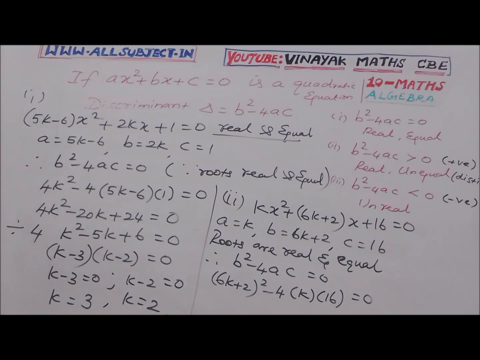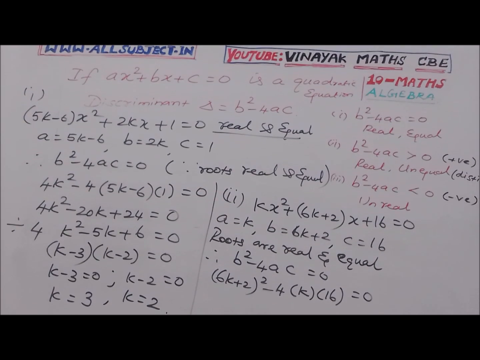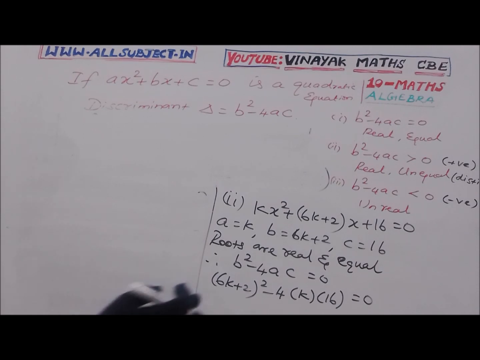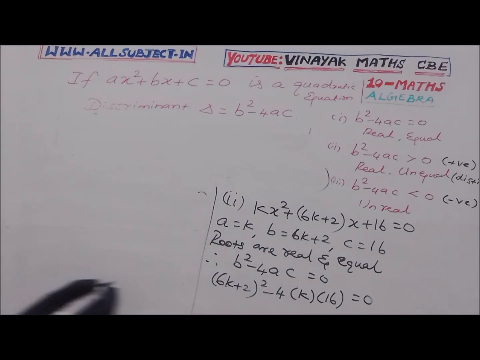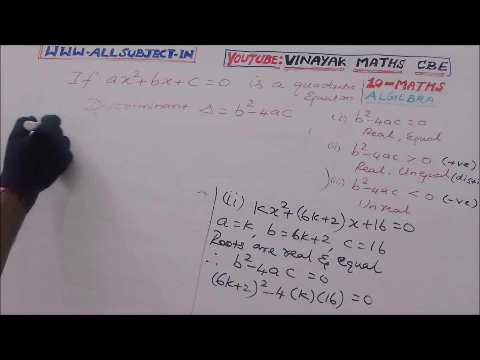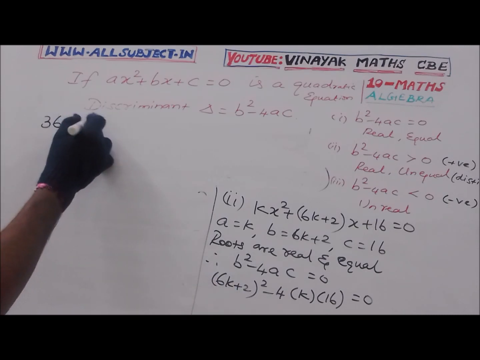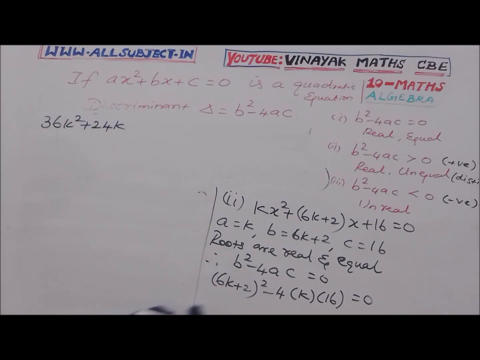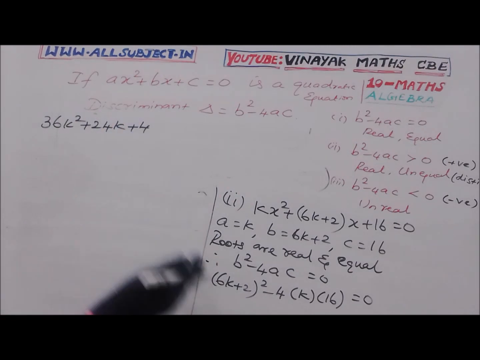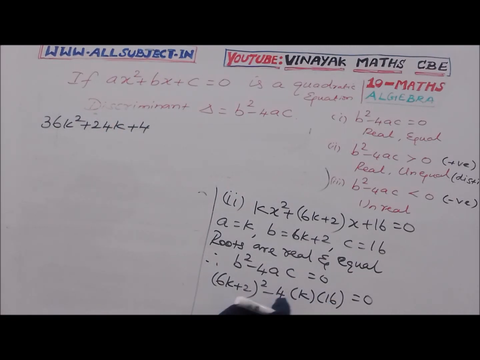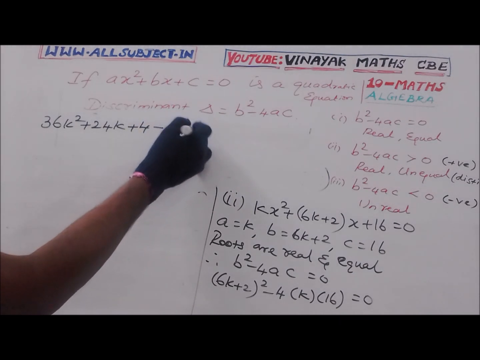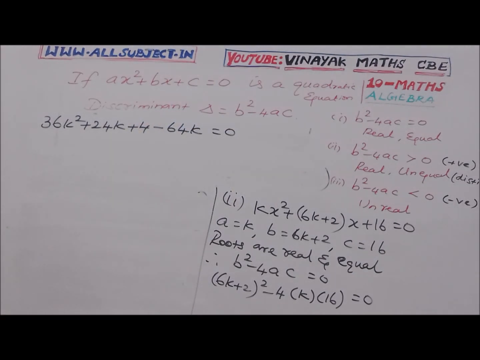Now expanding by the a plus b whole square formula: a square is 36k square, plus 2ab, that is 2 into 6k into 2, which is 24k, plus b square, which is 4, minus 64k equal to 0.